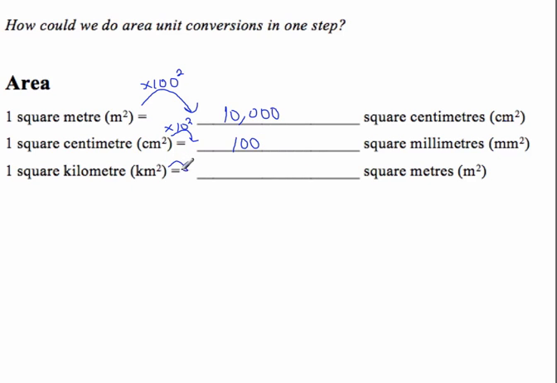From kilometers to meters, usually I multiply by 1,000, but since it's square units, I multiply by 1,000 squared, which is a million. There's 1,000,000 square meters in a square kilometer.